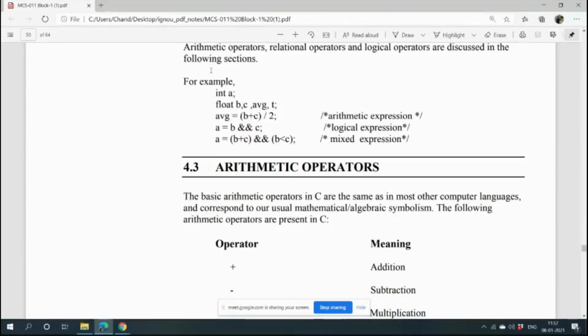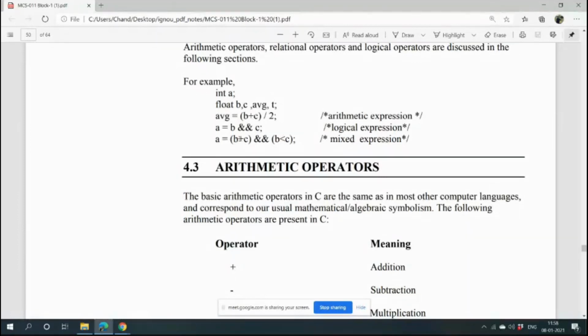Suppose this double ampersand is representing the logical and. Logical and means, suppose it is joining two statements, b plus c and b less than c. Suppose you have already given the values of b and c.